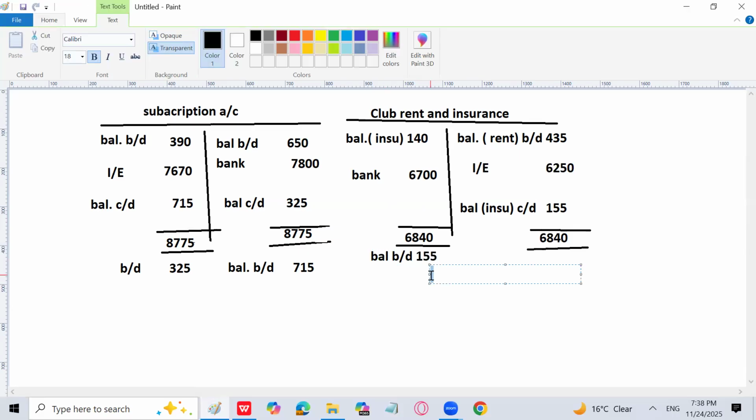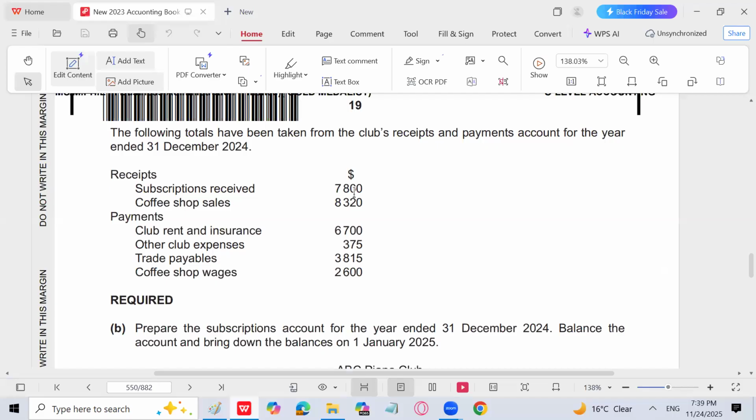Now you will prepare the coffee shop income statement, or you can say coffee shop trading account. They are the same things actually. There is not much difference between the two. I will write coffee shop sales first. Let's see what is the amount of coffee shop sales.